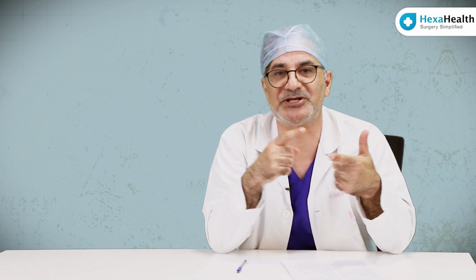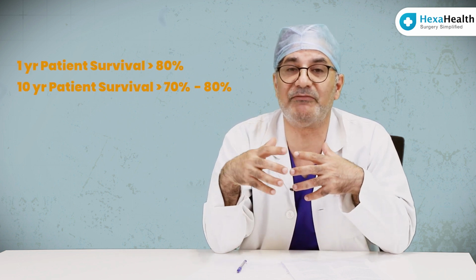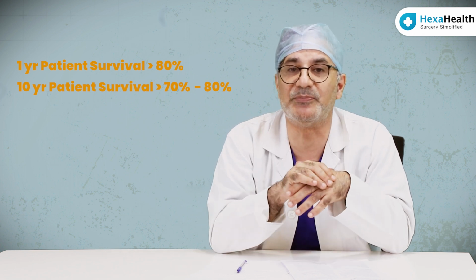But overall, if we take UNOS data or European registry data, the 1 year survival, we usually take in medicine patient survival and graft survival. But for a common man, it is patient survival. It is more than 80% 1 year survival. Even 10-year survival is now more than 70%, and it is roughly catching up to 80%. Over time, the survival rate has increased in the pediatric population. And in our own experience, we are seeing patients who are 5 years, 7 years out and doing very excellent.